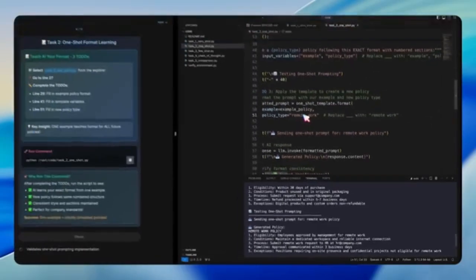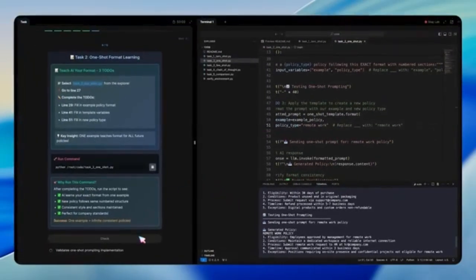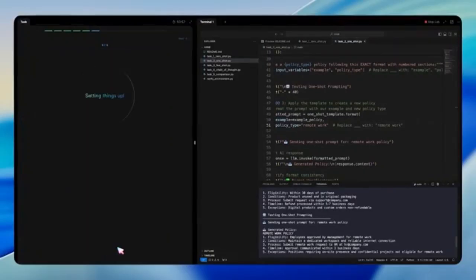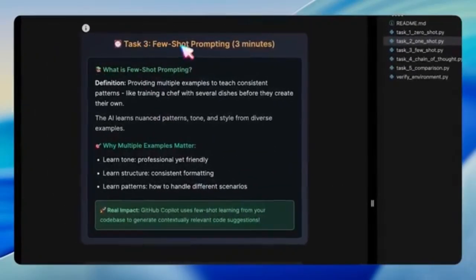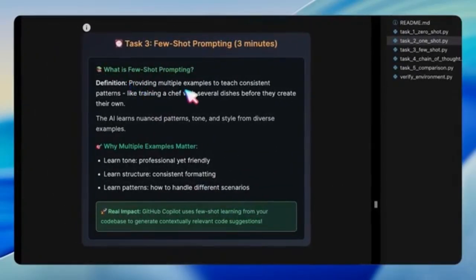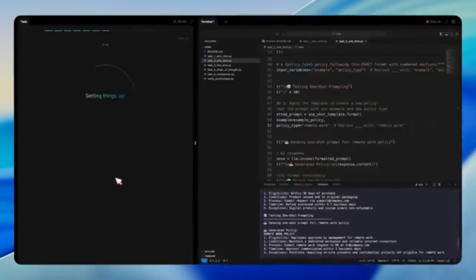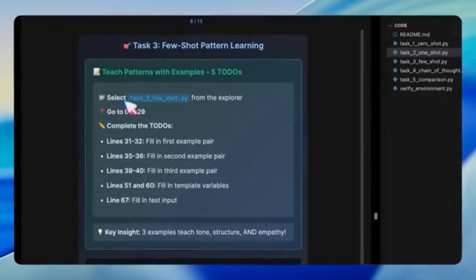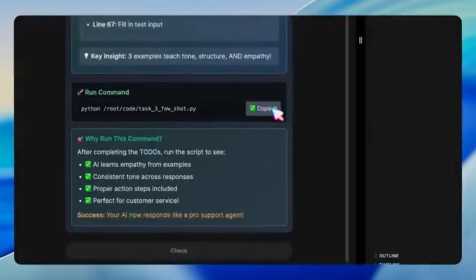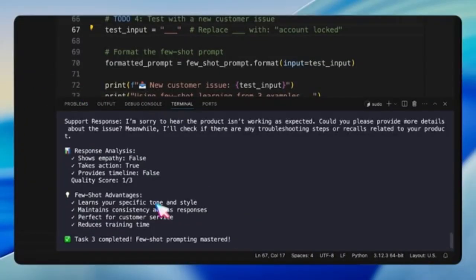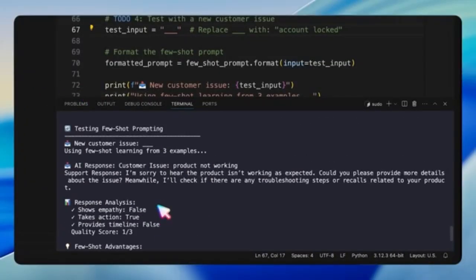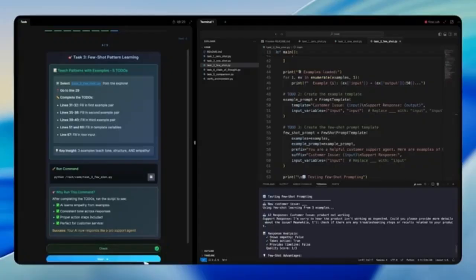This shows how one example can set the tone and ensure consistency across many outputs. Next, in task 3, we expand on this with few-shot prompting. Instead of one example, we provide multiple examples so the AI can learn not only the format, but also the tone, patterns, and style. For example, giving 3 examples of empathic support replies teaches the model how to handle customer support issues consistently. Once the examples are in place, the AI can generate new responses that follow the same tone and structure, making it especially powerful for use cases like customer service.